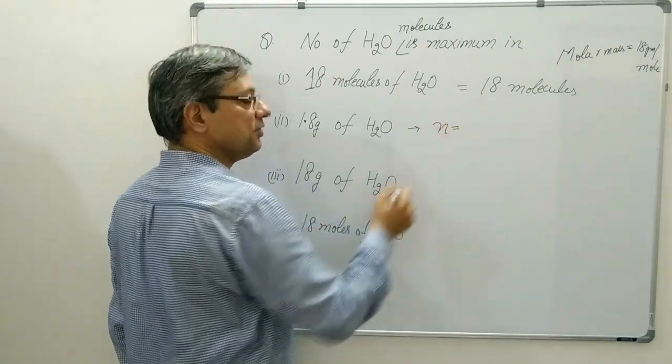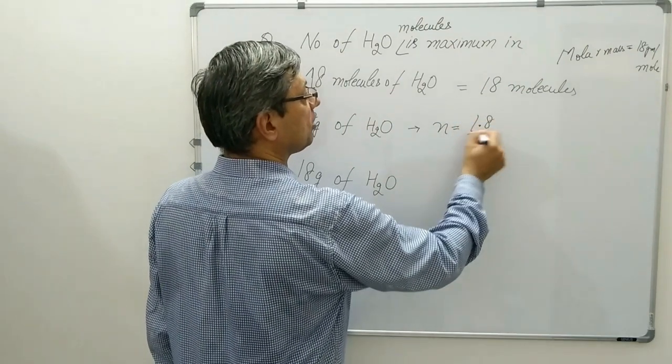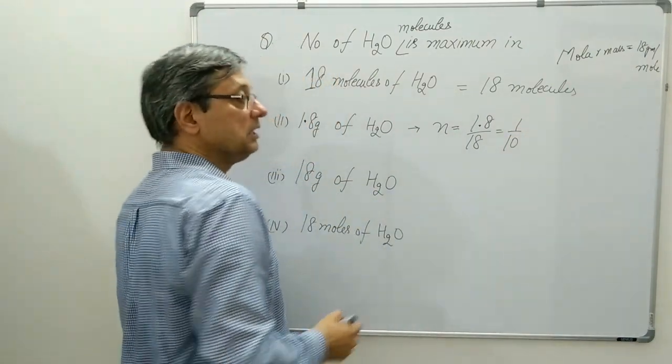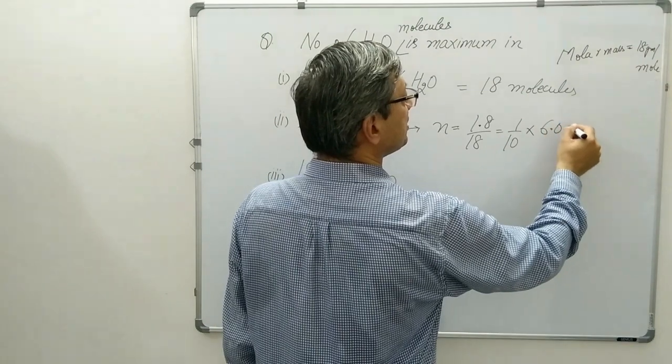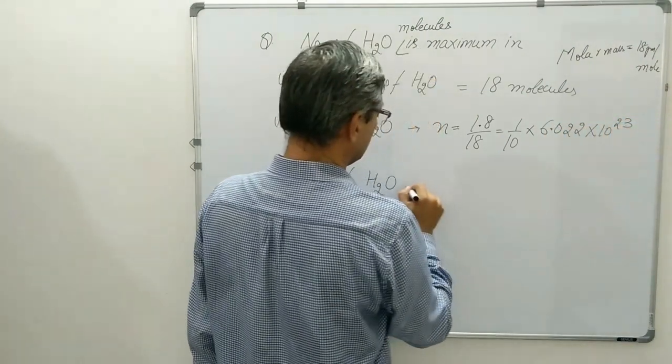Number of moles is equal to given mass, that is 1.8 upon molar mass 18, so it will be 1 by 10 moles. And to find the number of molecules, we have to multiply it by 6.022 into 10 to the power 23.